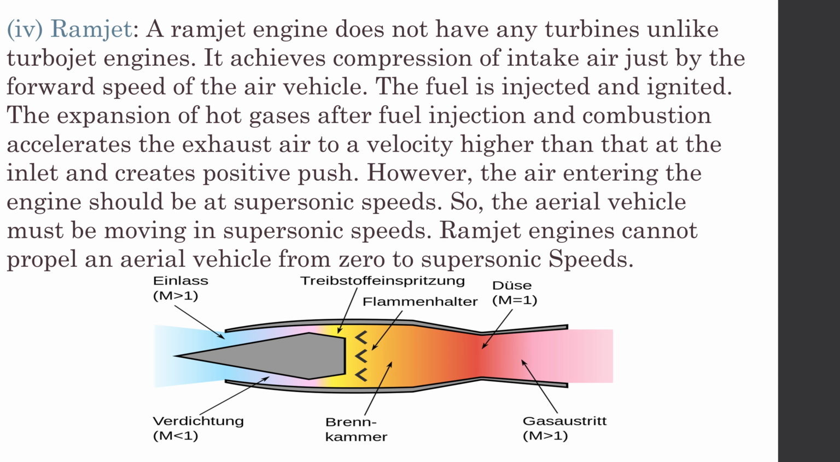Next one is ramjet. A ramjet engine does not have any turbines, unlike the turbojet engines. It achieves compression of intake air just by the forward speed of the air vehicle. The fuel is injected and ignited. The expansion of hot gases after the fuel injection and combustion accelerates the exhaust air to a velocity higher than that at the inlet, and it creates a positive push.